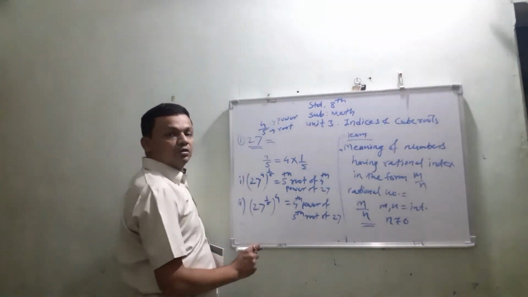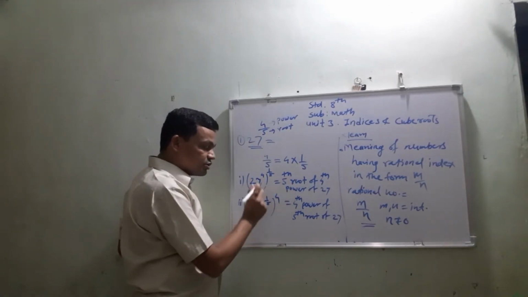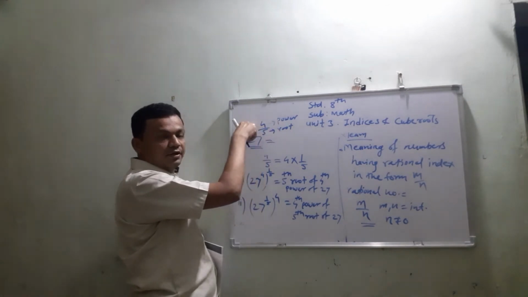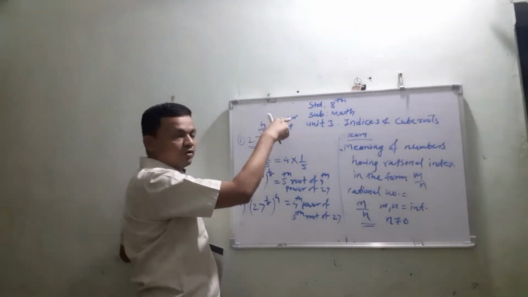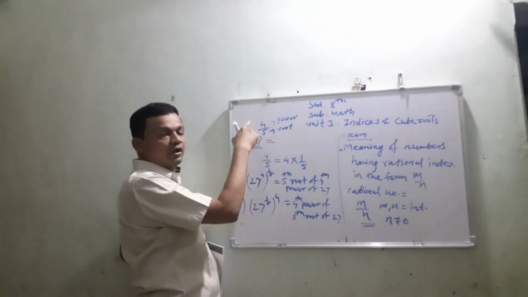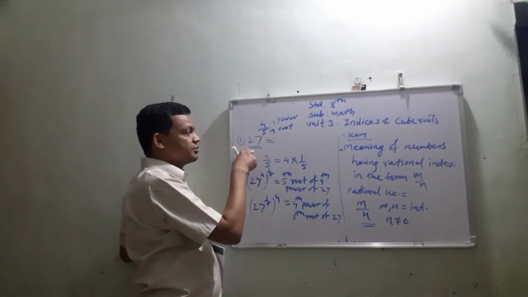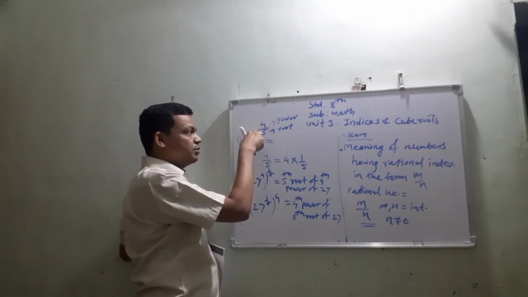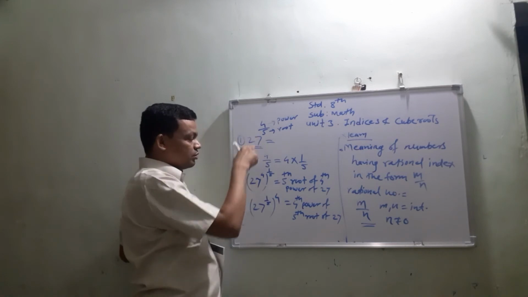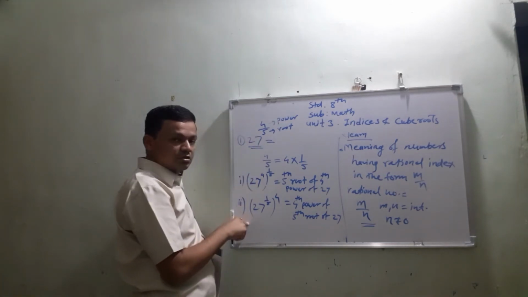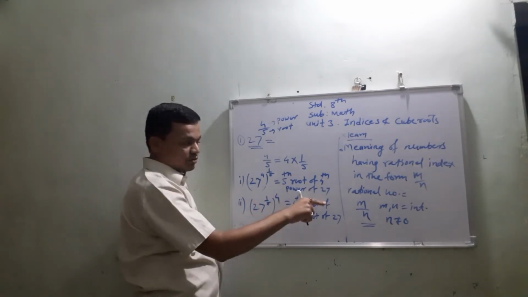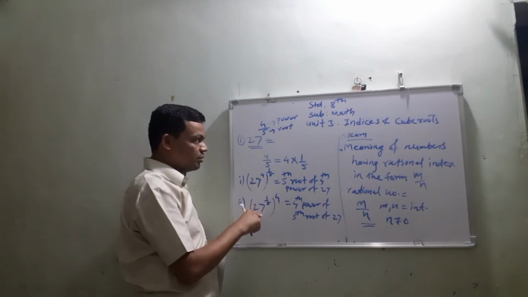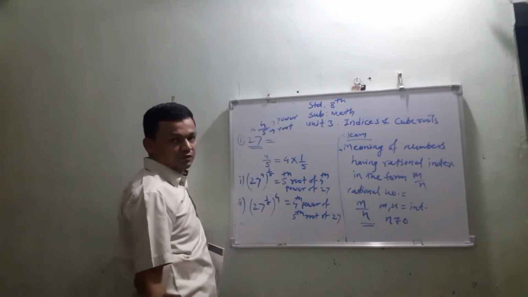See, to write the meaning of this number, you must remember that the numerator indicates the value of power and the denominator indicates the value of root. This number, 27 raised to 4 upon 5, can be written in two forms like this, and we have to write their meanings.